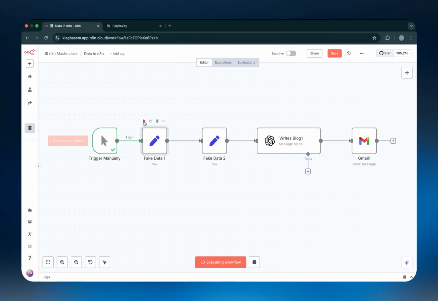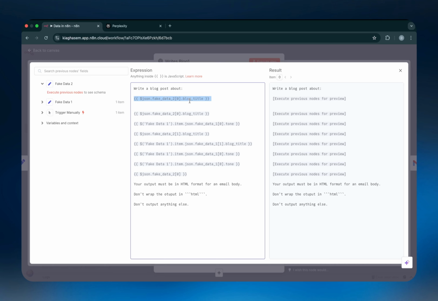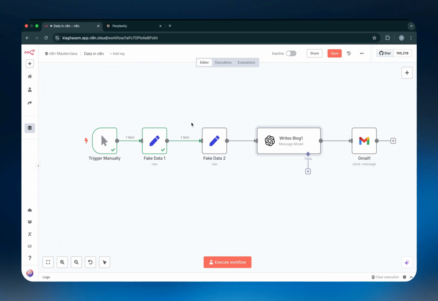So if I were to take the workflow back here, so the data is now sitting on this node and it's waiting to go to the next one, as you can see, these expressions all became this silvery gray color. And what this silvery gray color means is that the data is still not here yet. And so you have to wait for the previous node to execute before you can actually see whether this is working or not. And this doesn't mean that the code you wrote is incorrect. If the code was incorrect, you'll see it as red. If you see it as gray, it just means, hey, I don't know because you haven't actually run it all the way. So you'd have to run it until here.